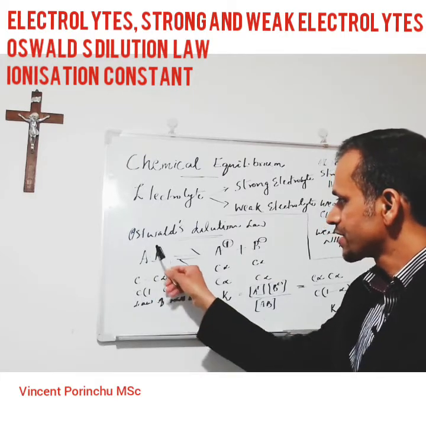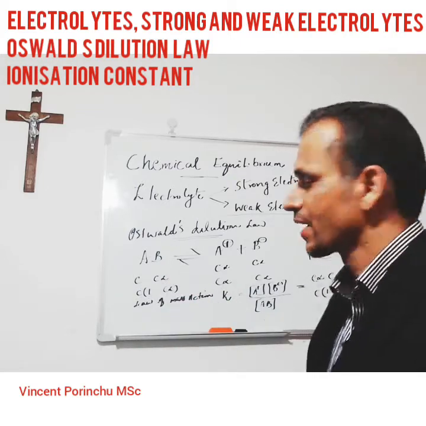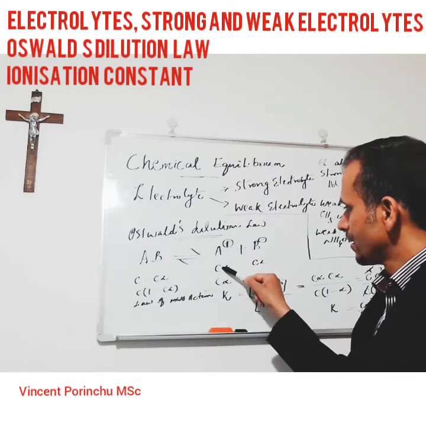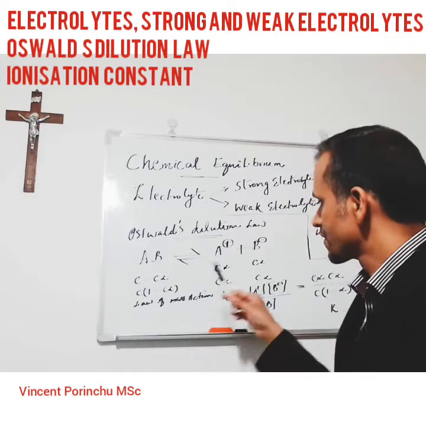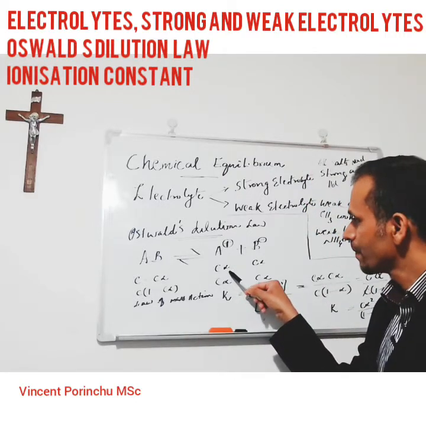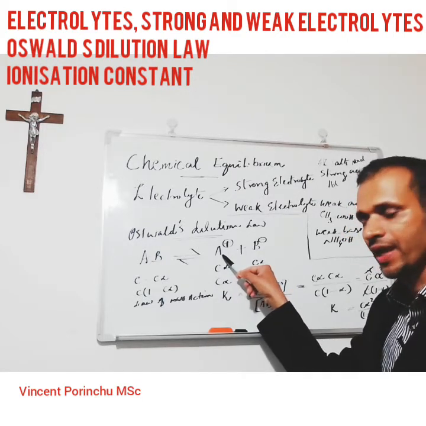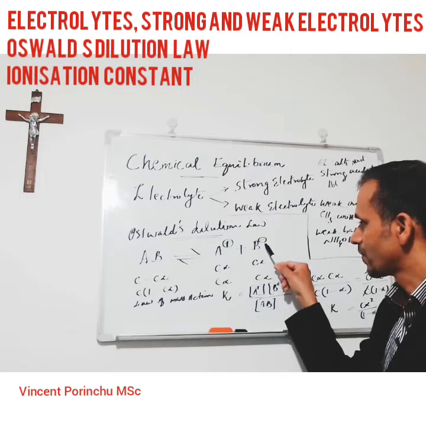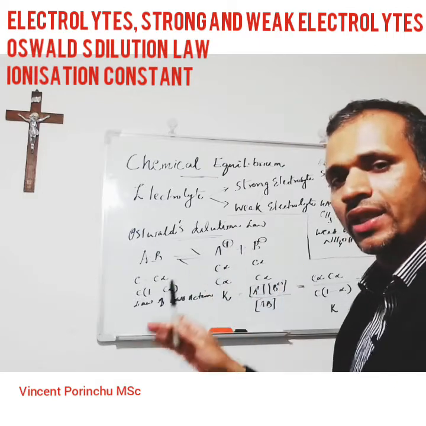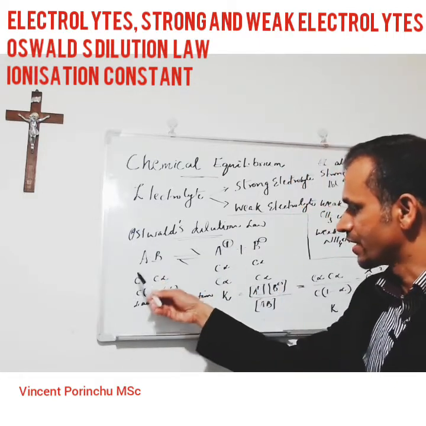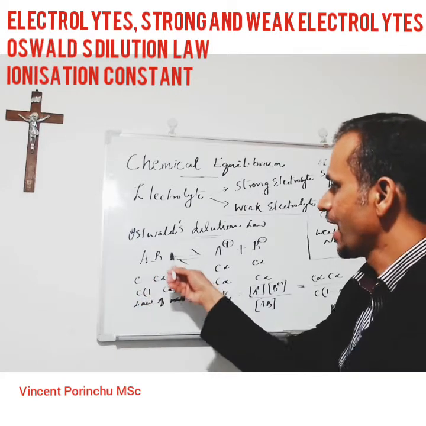Initially we have C moles of AB. After some time, some ionization takes place and the degree of ionization is alpha. So we get C alpha moles of A plus and C alpha moles of B minus. After removing C alpha from the initial concentration, we get C minus C alpha as the concentration of AB.